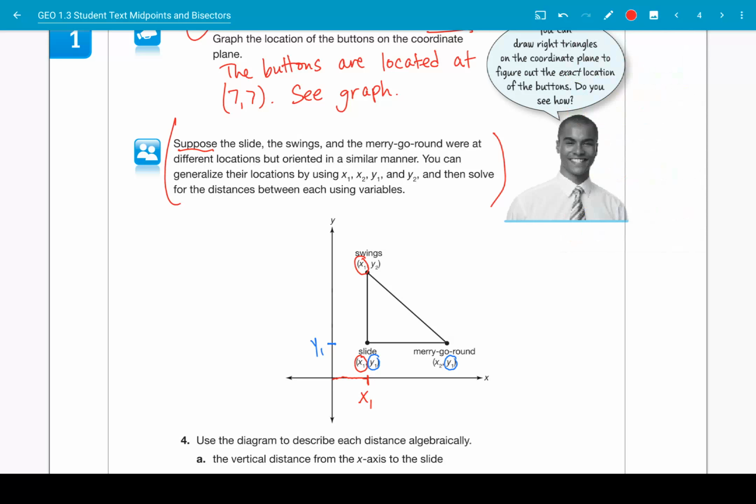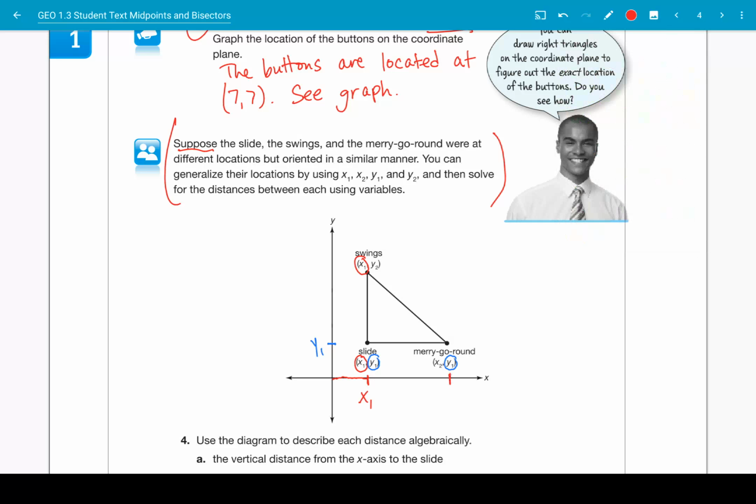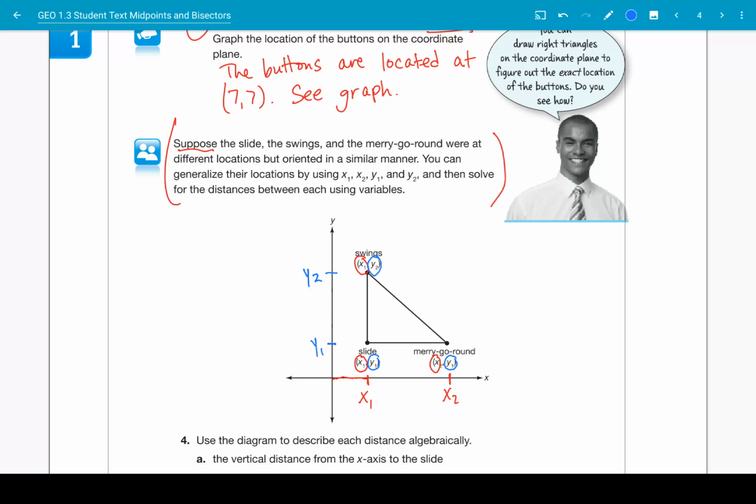Also, the merry-go-round is going to be on a different x location from the slide, so we can take the merry-go-round's location as x2 and we can take the swing's vertical location as y2. Okay, so far so good.